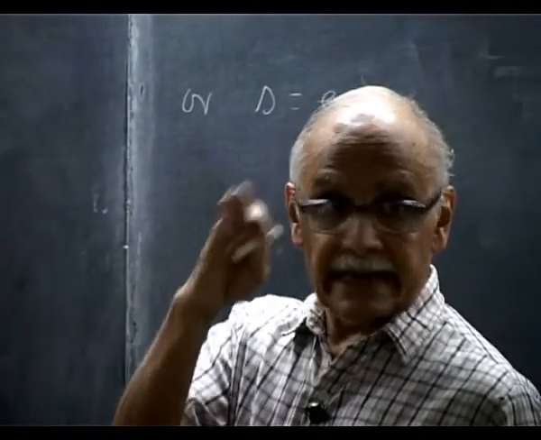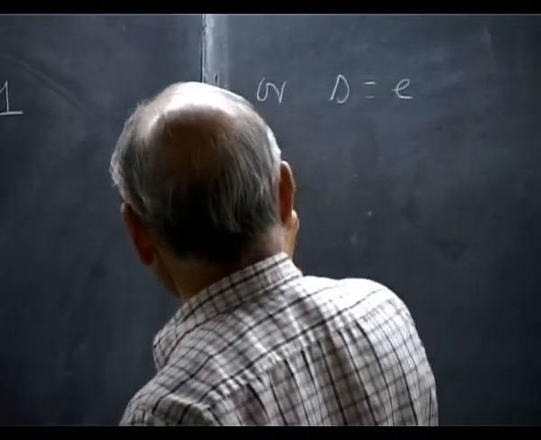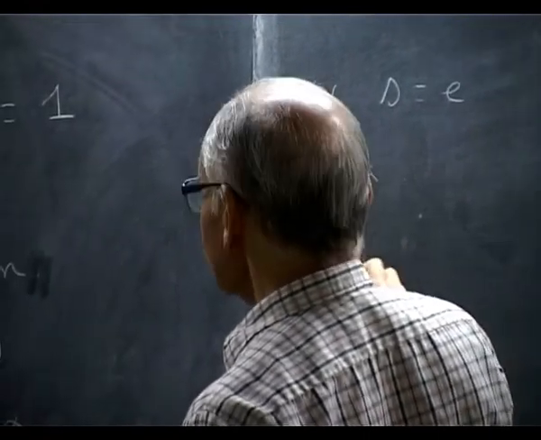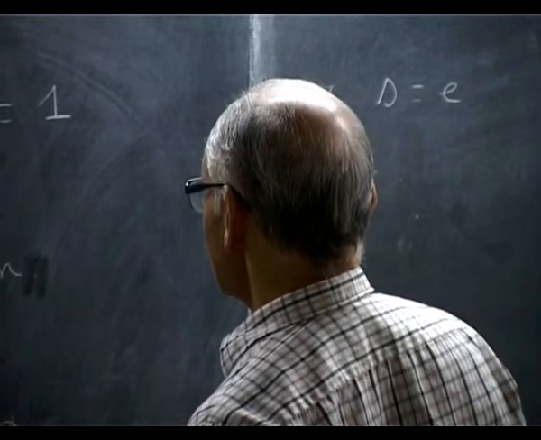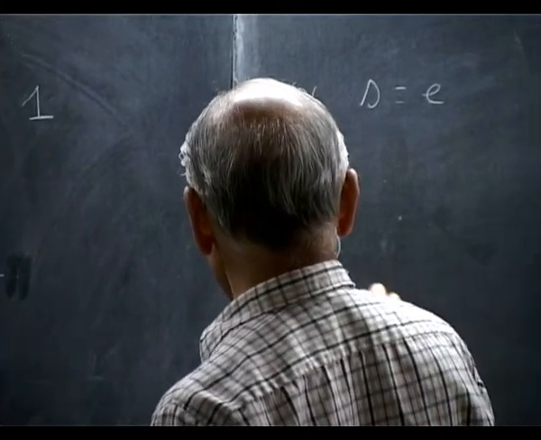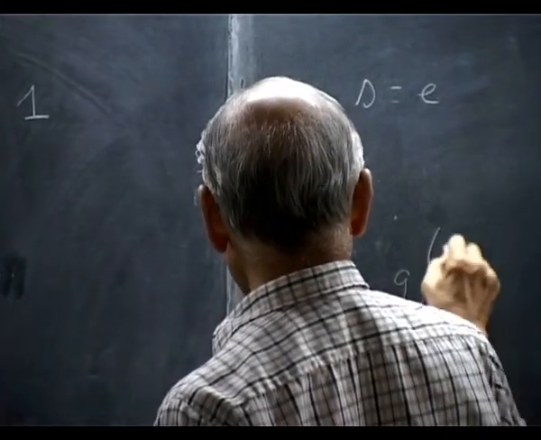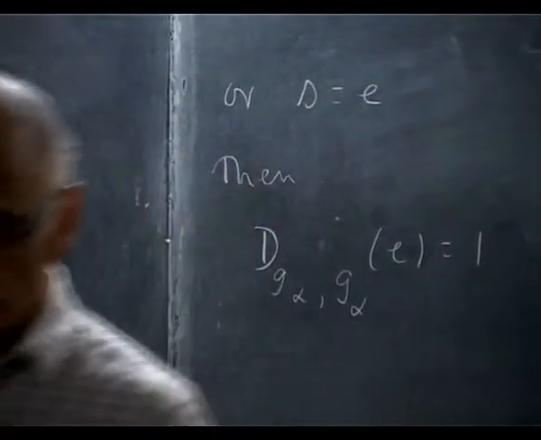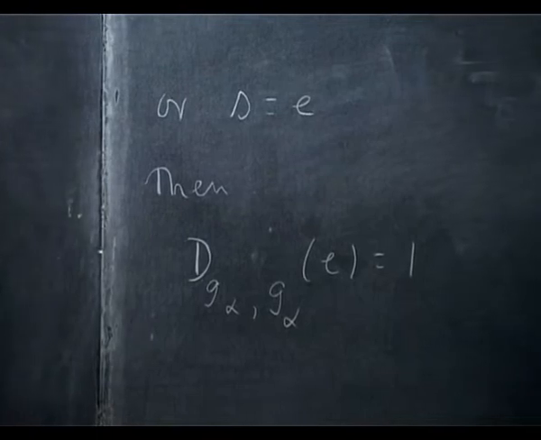So the diagonal entry D of G alpha, G alpha of identity is 1. Otherwise it is 0.